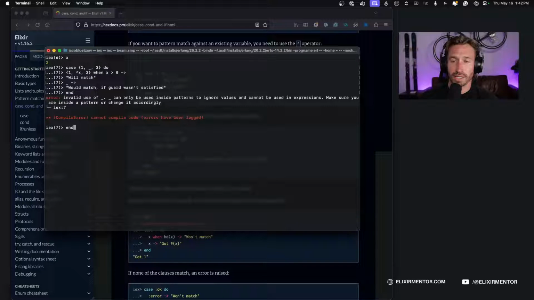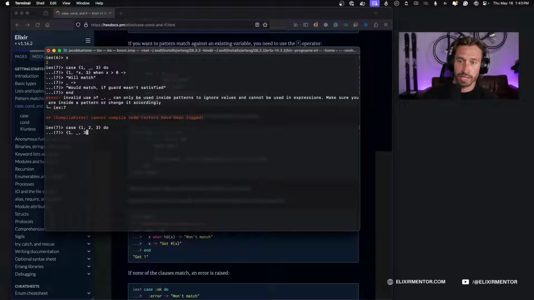Oh, I see. I should have done that. Okay, we're going to do this again. So we're going to do case. We're going to pass in our map to 3. And I need to ignore the middle pattern in our case. So we're going to do 1, and then we'll do an underscore x here because we don't care about that value. And we're going to do 3.